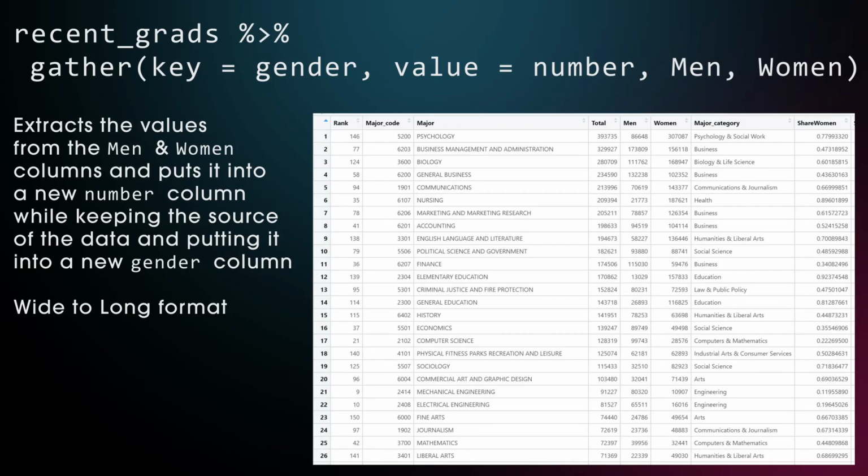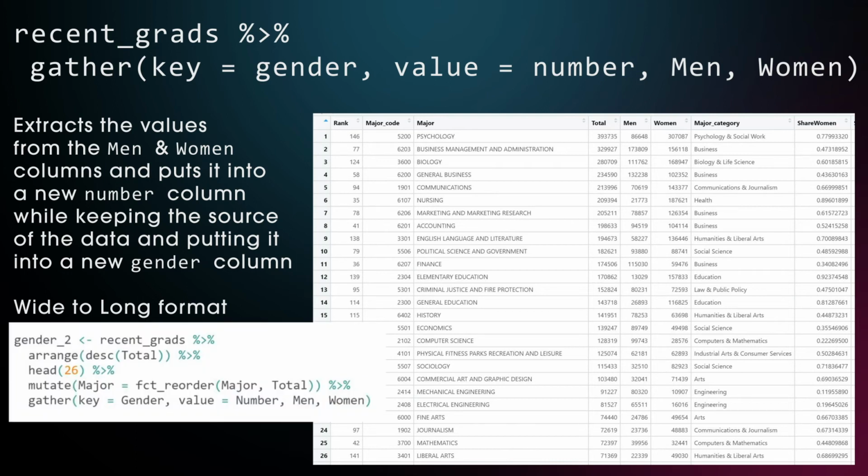Gather basically turns a wide data set into a long one. In this example I show 26 rows of the most common majors, and you can see the number for men and women in separate columns. If we want to use this information in ggplot, we have to turn it into a long data frame, with one column named gender that takes the variable name from the man or woman column, and a second column called number that holds their respective values.